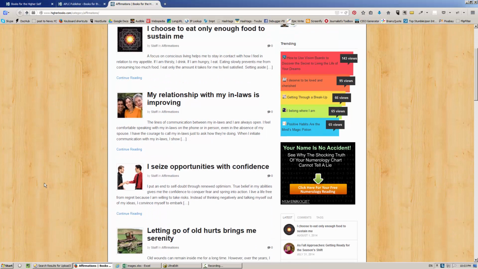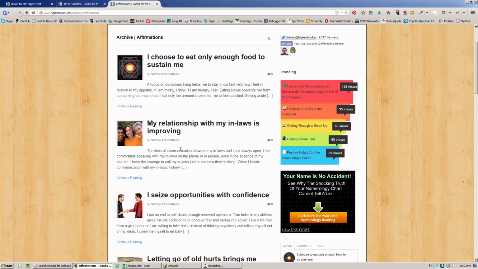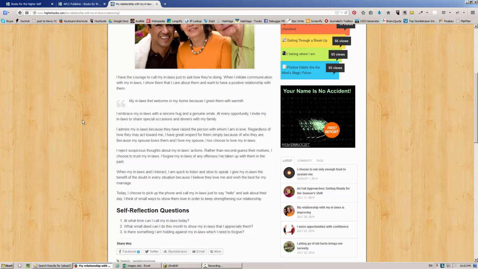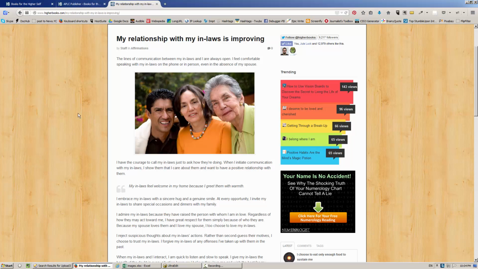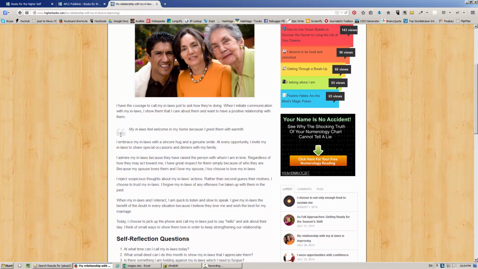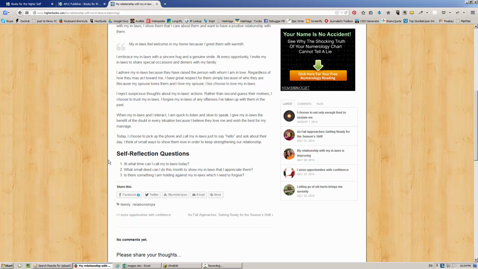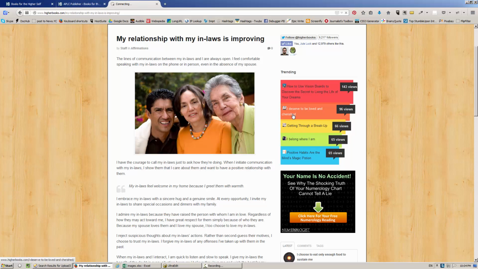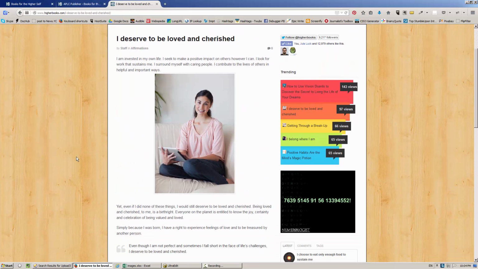You can see here that I have a number of examples. Let's take a look at one. These are basically short articles that are meant to improve people's lives, kind of like daily reminders of how to make small incremental changes in one's life. As you can see here, each article has a picture, there's a quote, and at the bottom there are some action items. Let's take a look at another one. Okay, you can say they all follow the same format.